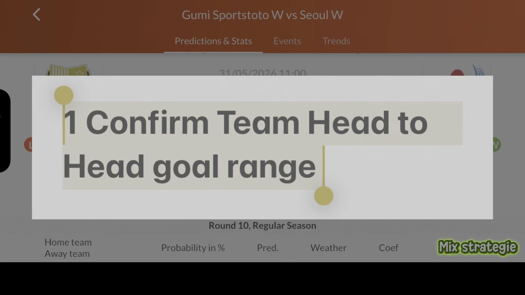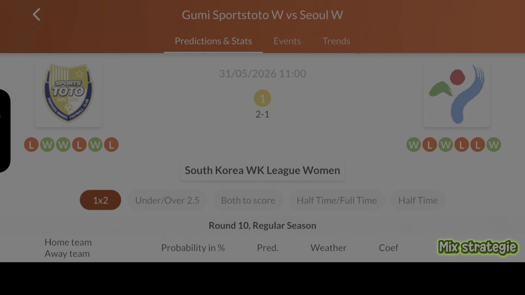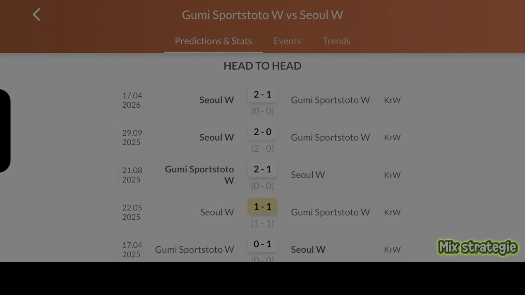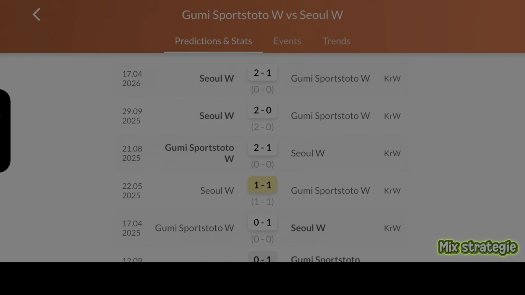This prediction app already helps you know which games are likely to come out over 2.5, over 1.5 and the likes. So you need to be smart and play along as I'm doing right here. This game, they are saying it's going to come out 2-1, but I don't believe it until I'm done with my prediction, because I am Miss Strategia and I'm about to make your personal betting life so easy that you start winning all the time.